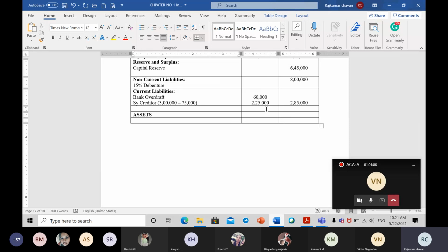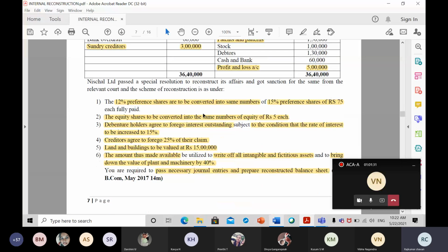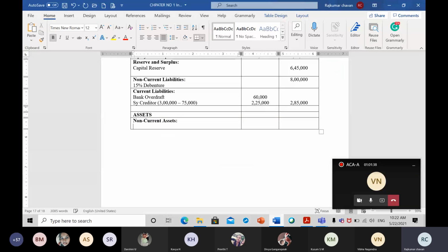First one we have to start with is something called non-current asset. Okay, non-current asset is nothing but long-term asset for the company. So let us move on and write down what those non-current assets are. So first one is land and building. Now if you remember carefully, the book value of land and building is 12 lakh but the market value is 15 lakh. I told you always the market value you have to record in the balance sheet. So write down here land and building.